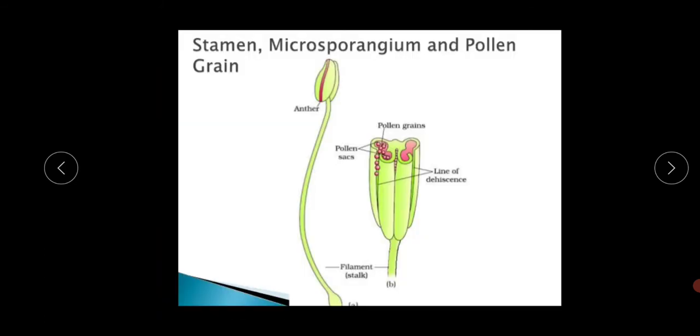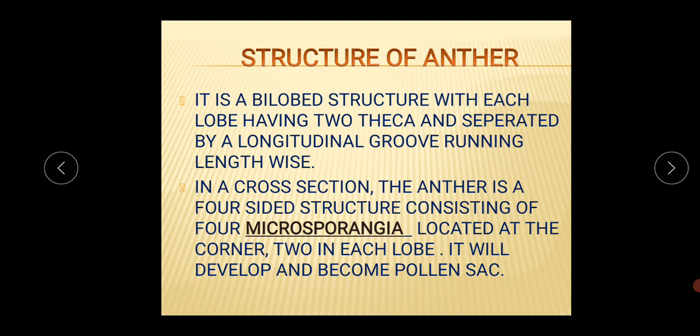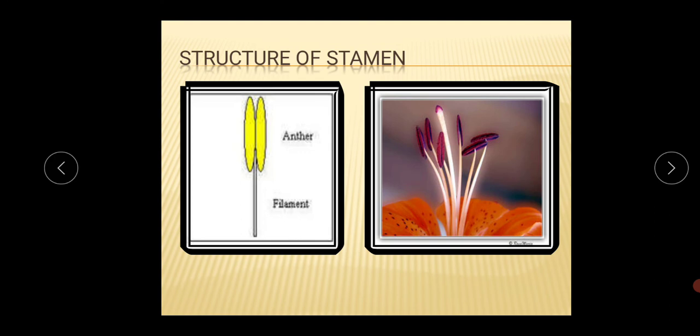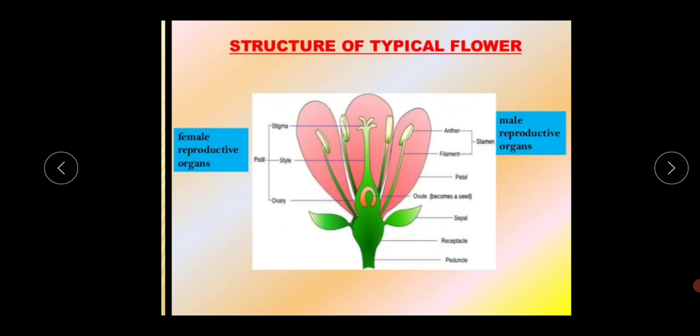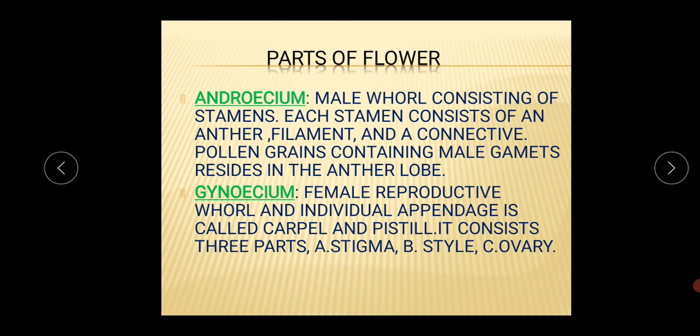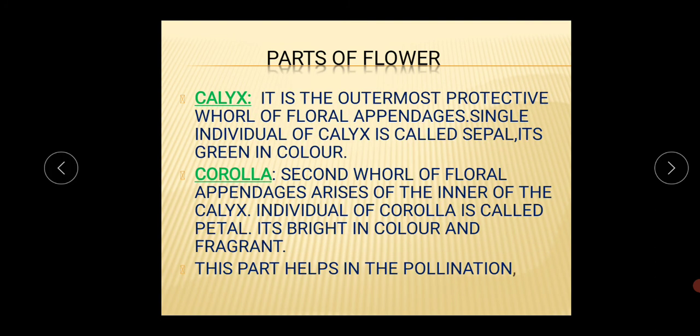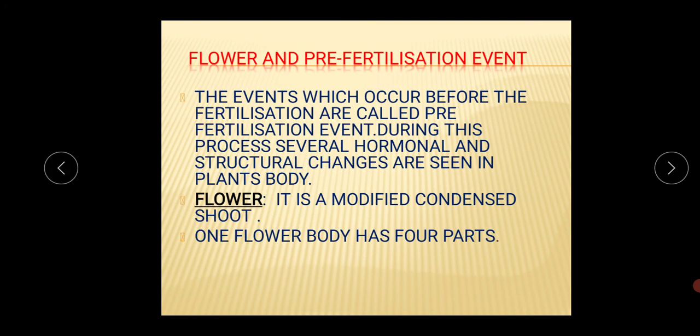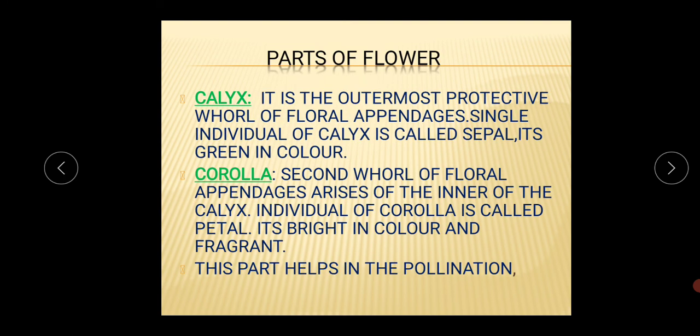Okay, so this is today's class. From today's class, what we came to know: I am revising again, because this is a very important chapter and quite difficult than other chapters. The first one was the pre-fertilization event, the flower and the pre-fertilization event.